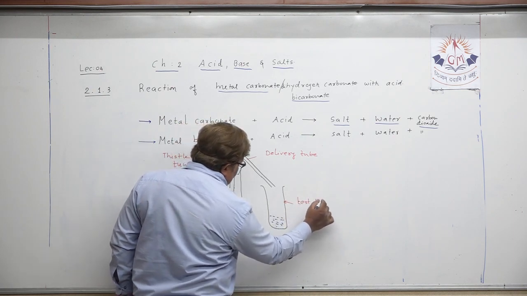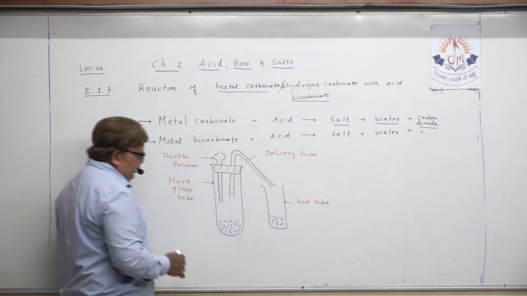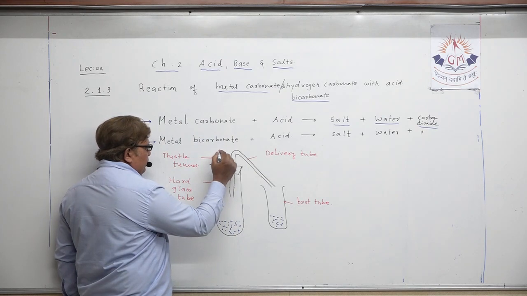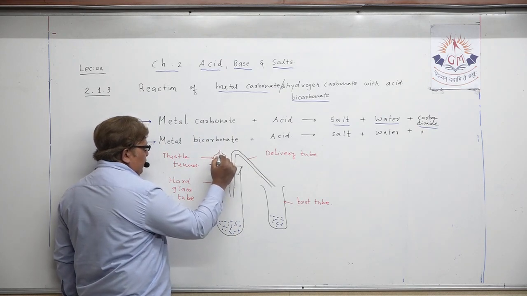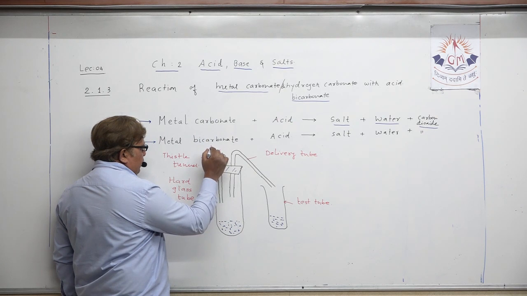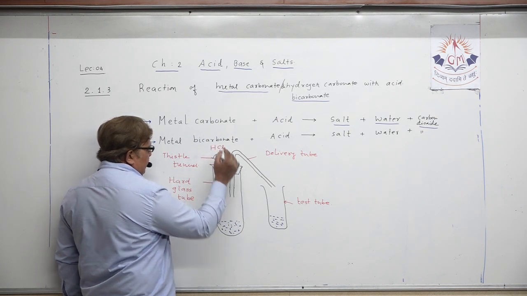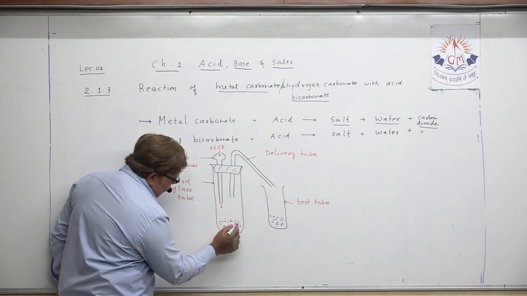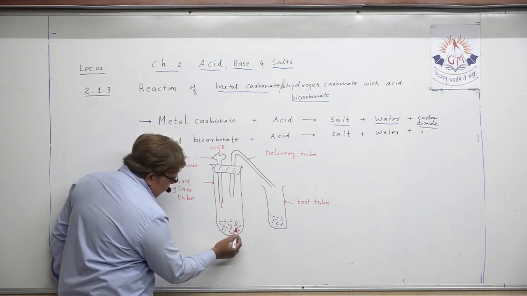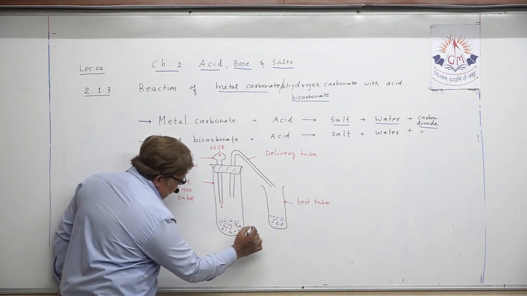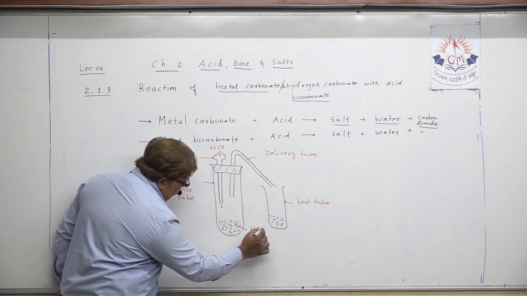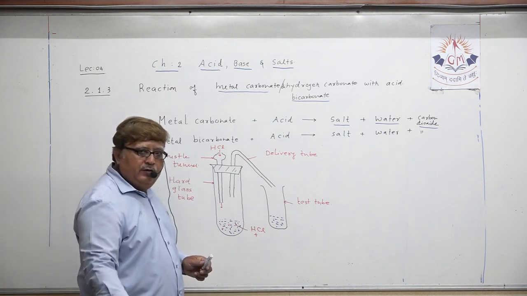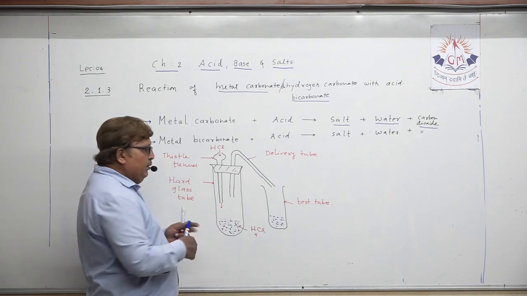This is some apparatus arrangement we have shown. Now my dear student, from here you will pour hydrochloric acid, HCl. That acid which is poured here will mix with the mixture already there, so hydrochloric acid plus metal carbonate, or metal bicarbonate can be there.